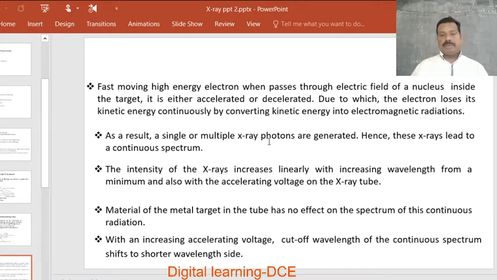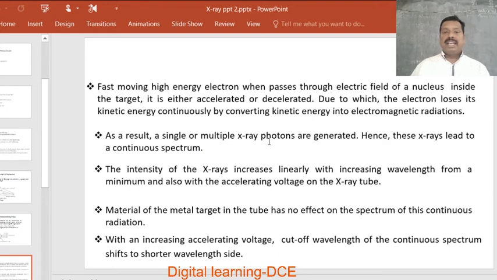Whether acceleration or deceleration is produced, the electron loses its kinetic energy continuously by converting kinetic energy into electromagnetic radiation called X radiation. As a result, a single or multiple X-ray photons are generated, and these X-rays lead to a continuous spectrum. That is, these X-rays have all possible wavelengths or energies.